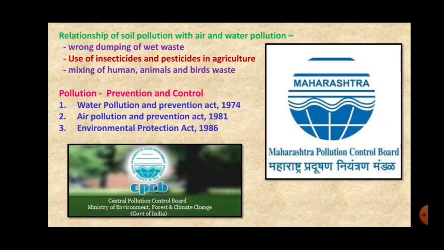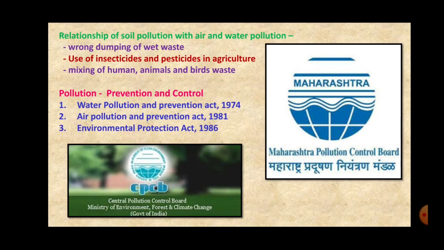Then, can we control this pollution? Yes, it is very much in our hands to control the pollution. Now, the Government of India has enacted some laws for control, regulation and prevention of pollution. There are certain laws regarding pollution control.